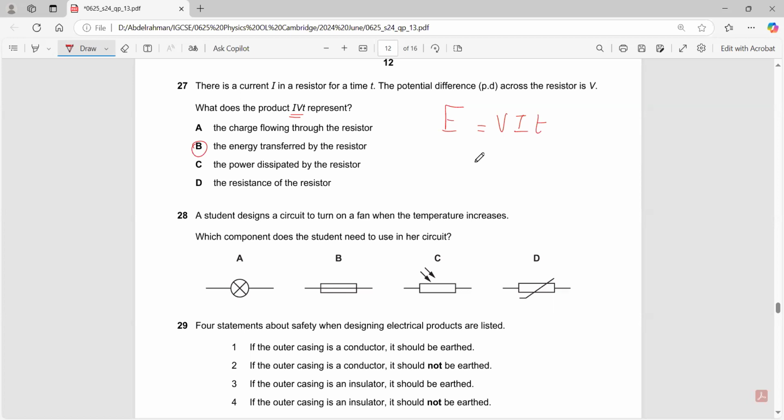Soon designs a circuit to turn on a fan when the temperature increases. Which of these components depends on the temperature? Is it A? No. B? No. It's D. Yes, the thermistor.